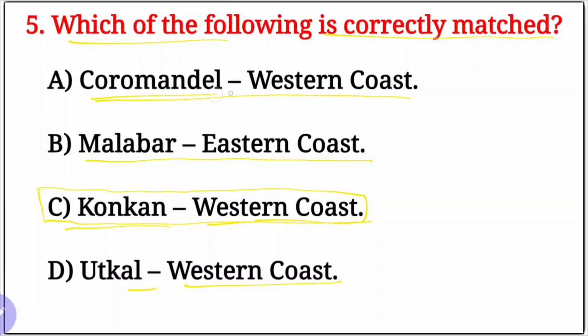Because here Coromandel, southeastern side in Tamil Nadu especially, this is the eastern coast, wrongly matched. Malabar coast, it is a western coast, not an eastern coast. And Utkala and Vanga, it is in the upper eastern side, especially Andhra Pradesh and Odisha.